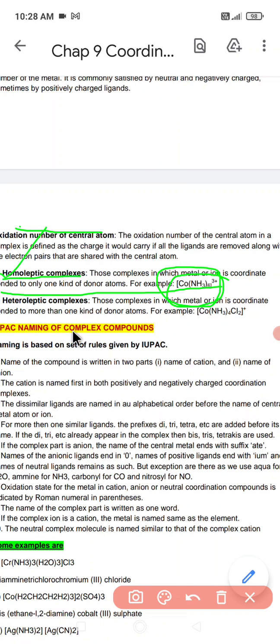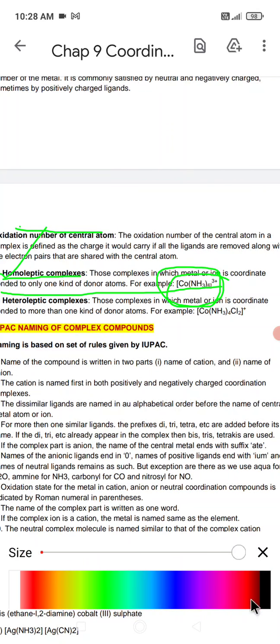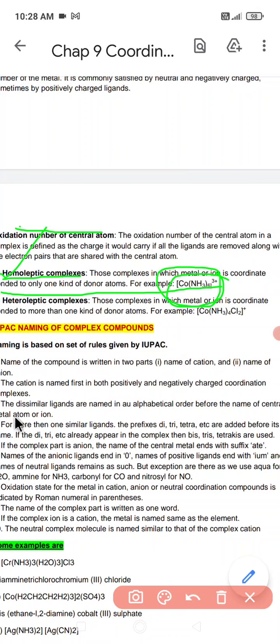Okay, now what is a heteroleptic complex? If in the same structure we see that the metal is bonded with ligands which are not of the same type, then that is called a heteroleptic complex. An example is a complex in which the donor atoms are not of the same type, for example Co(NH3)4Cl2.